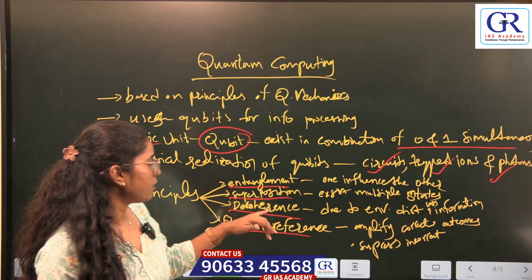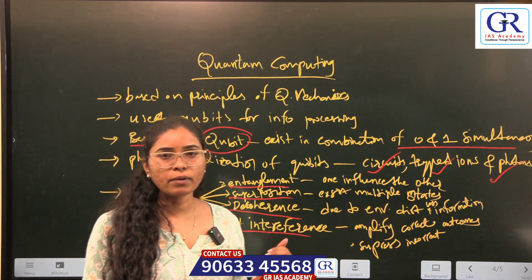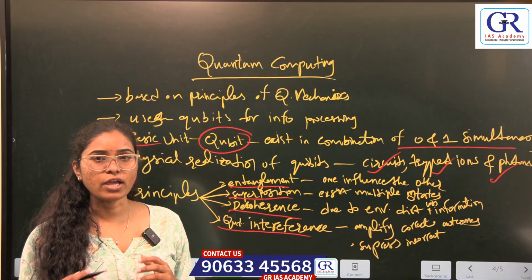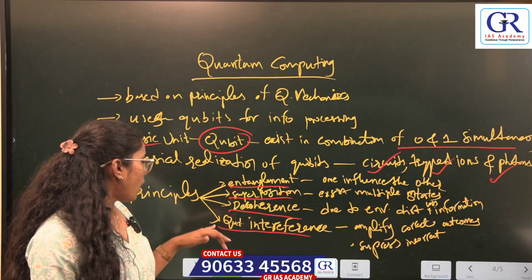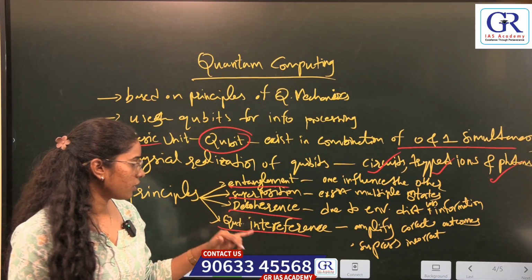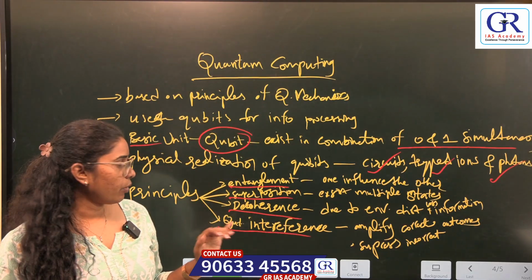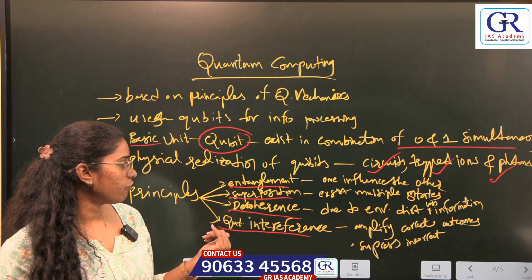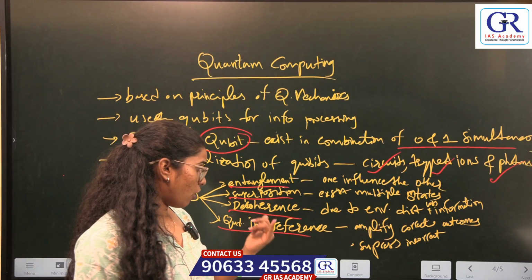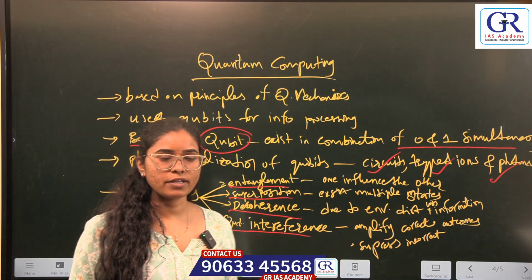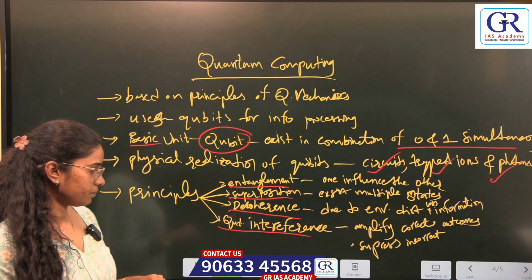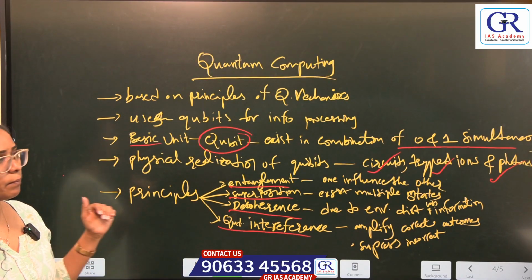Decoherence means due to some environmental disturbances there is a chance to lose information. And quantum interference means qubits will either amplify to get the correct outcome or suppress the incorrect one. So this is about quantum computing.